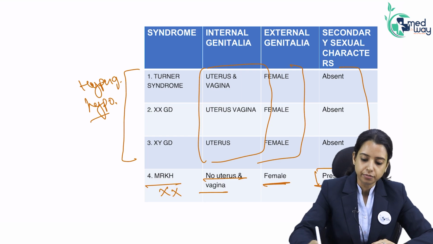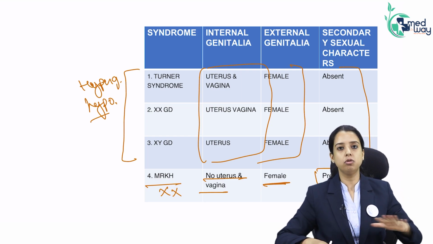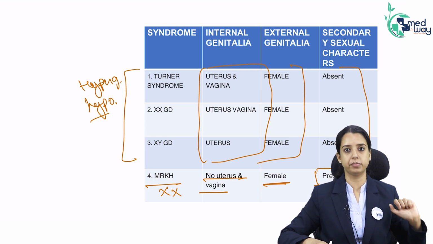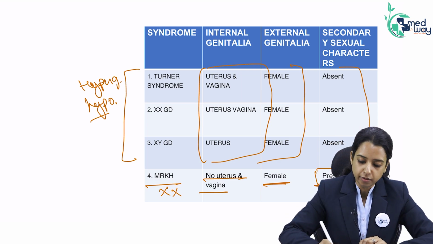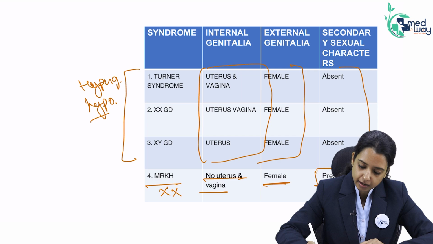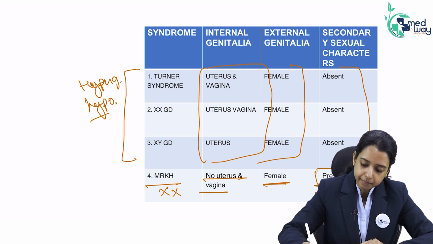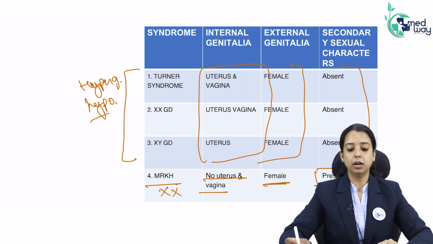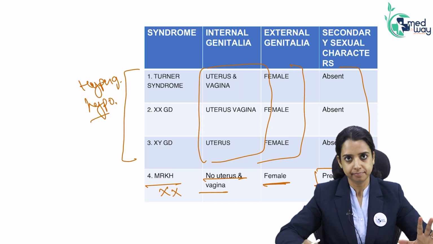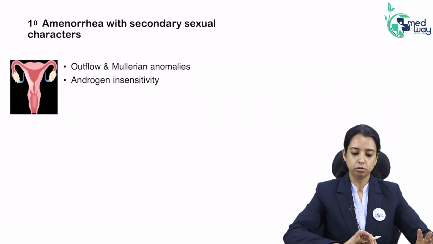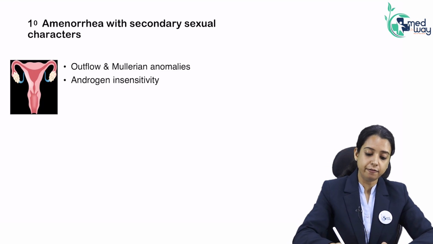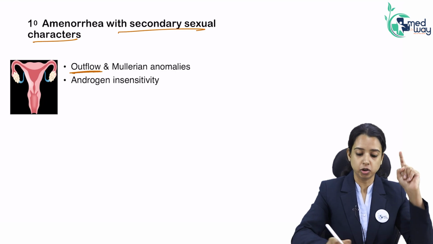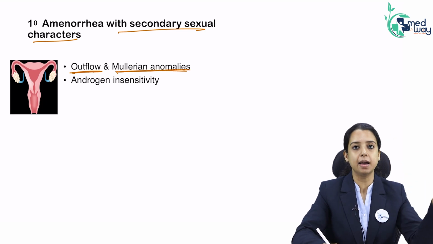This is how you differentiate based on the scenario. No uterus or vagina with secondary sexual characters present is MRKH or maybe obstruction. How to differentiate it from obstruction? There will be no cryptomenorrhea, so we will know it is not obstruction. So, amenorrhea with secondary sexual characters is either a problem in the outflow, meaning obstruction, or Mullerian anomalies, that is, MRKH.